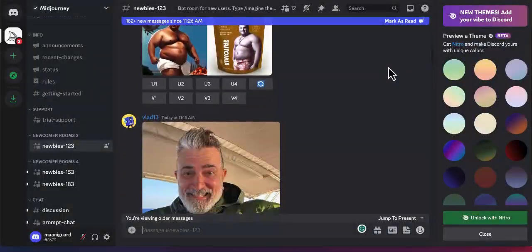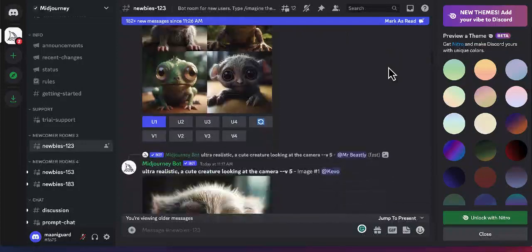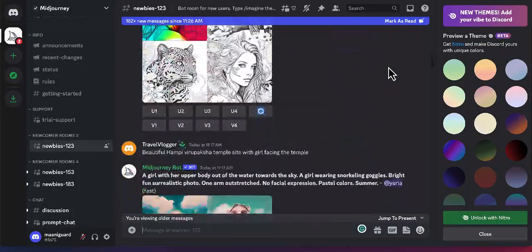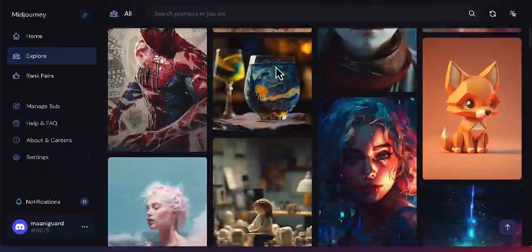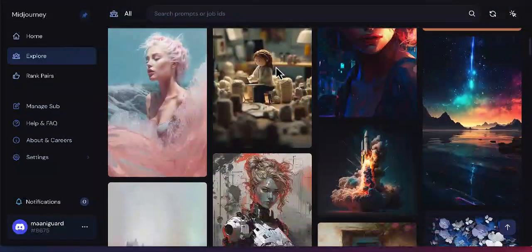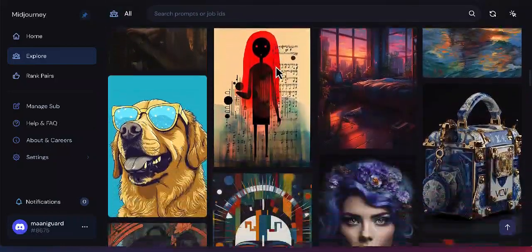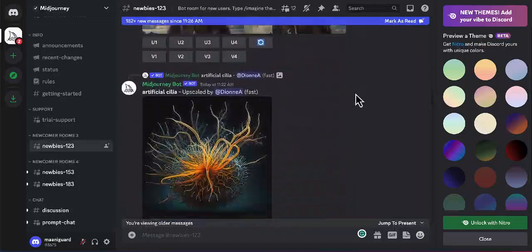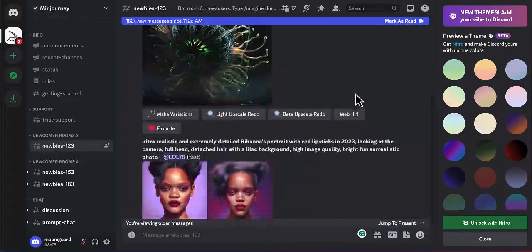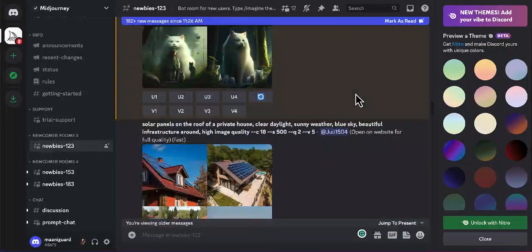But what if I told you that all this beautiful art that you see on the screen were actually made using AI art generator for free? There are so many AI art generators out there, but in my opinion, Midjourney provides the best experience. You can try it for free using the link in the description below. Once you join the Discord server, you can see all the recently generated images. There are millions of users, so you can see new images are generated every second.